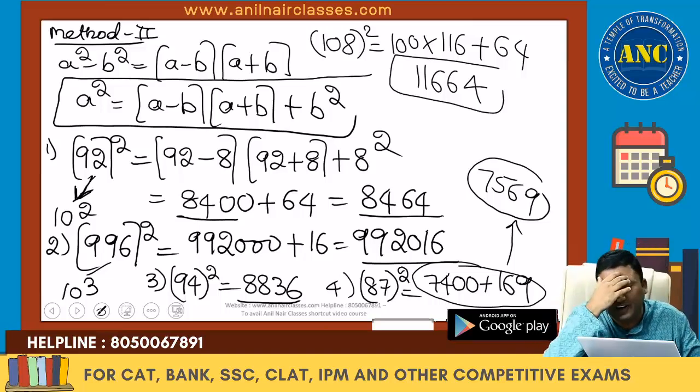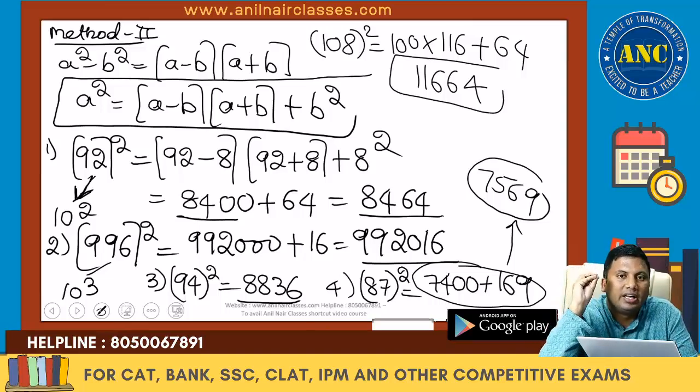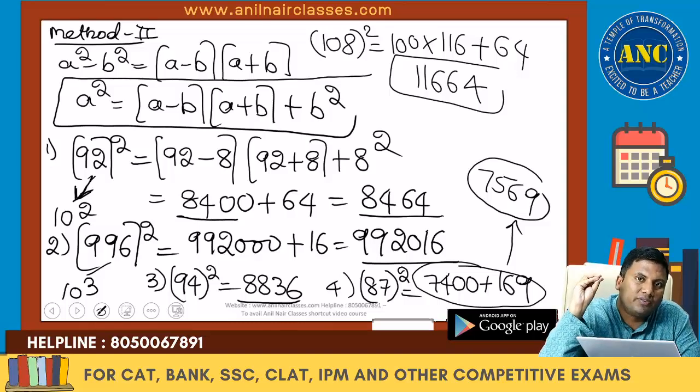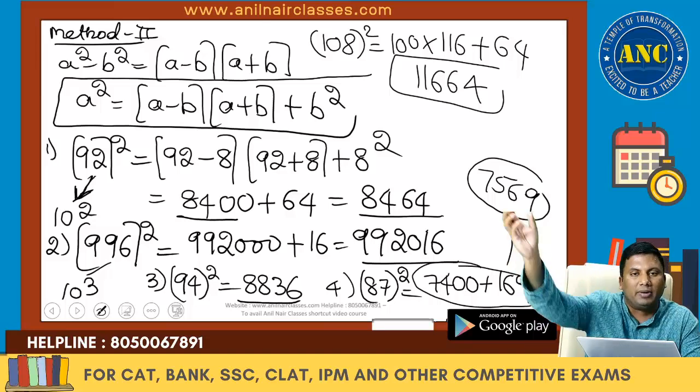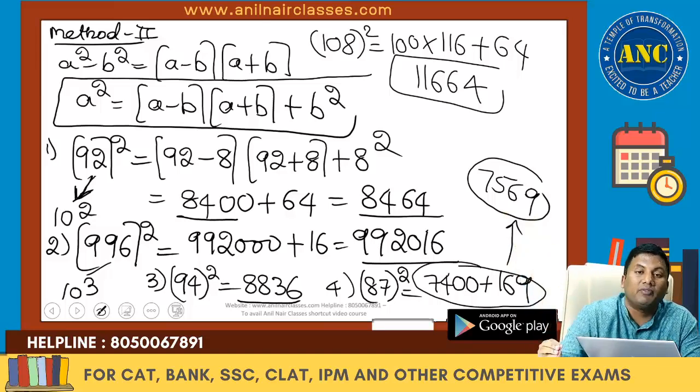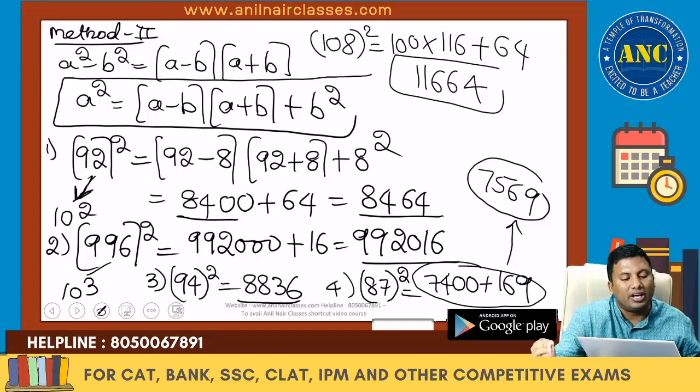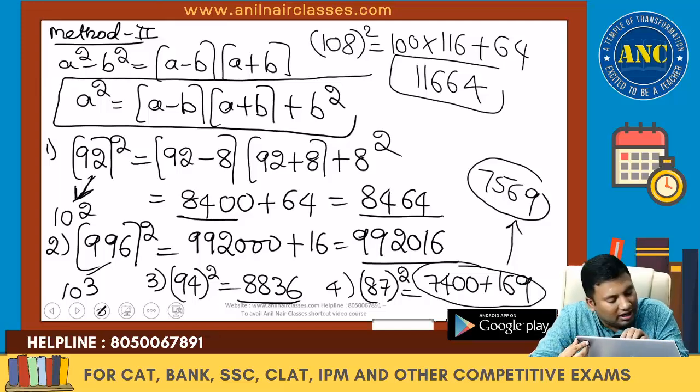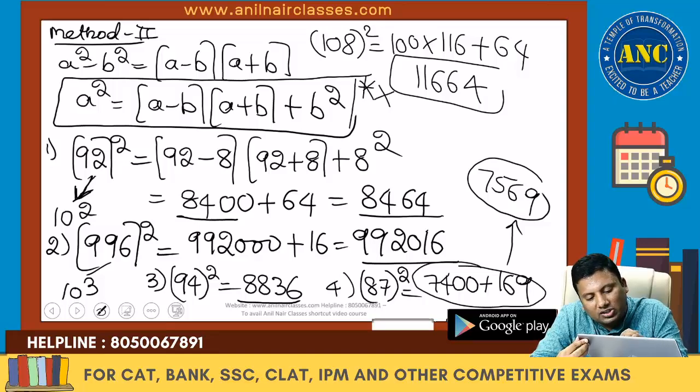Another method to find the square of a number is a minus b into a plus b plus b square. First we discussed a 2-digit number. Then we discussed a 3-digit number. Then in a 3-digit number we discussed the drawback. Then we discussed how you can find the square of a number by using a square minus b square.